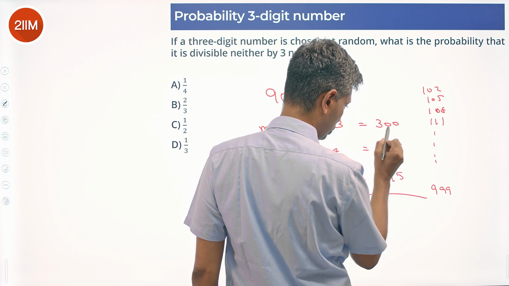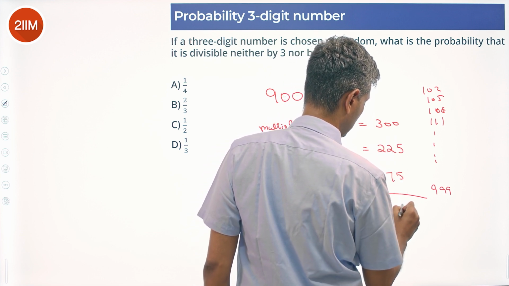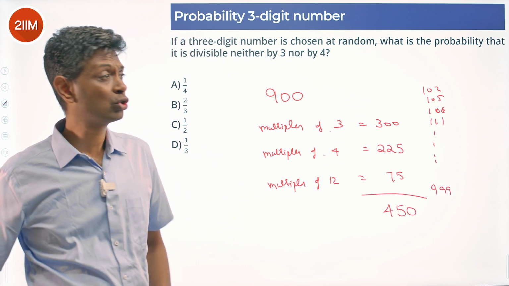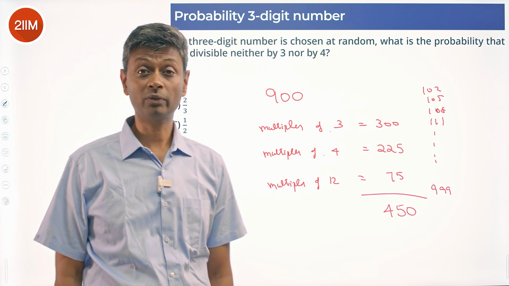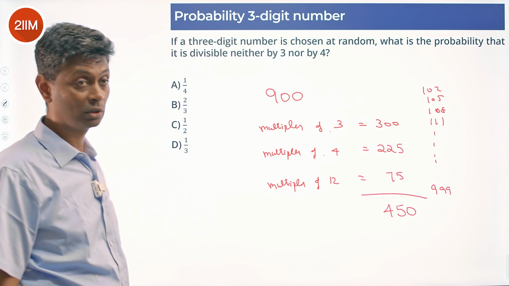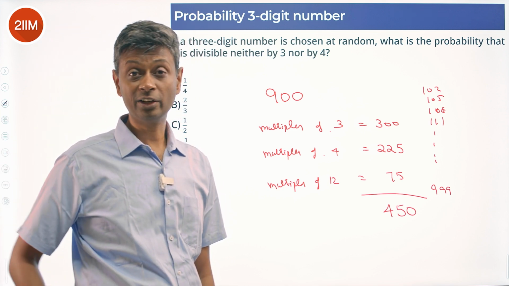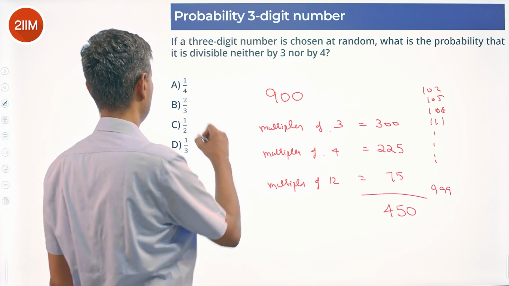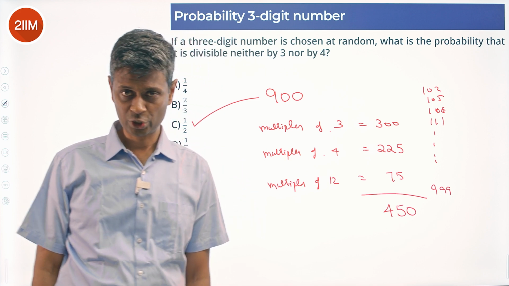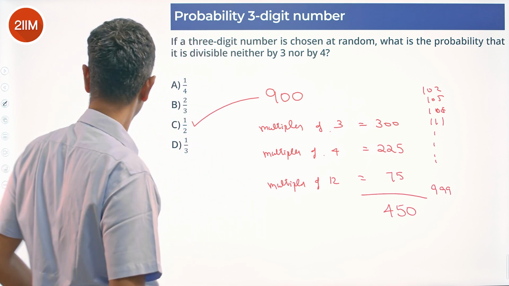300 plus 225 minus 75. That is 225 minus 75 is 150, 450. So 450 numbers out of 900 are multiples of 3 or 4. How many are divisible by neither 3 nor 4? The remaining 450, what is the probability? 1 by 2. Half the numbers satisfy our condition.